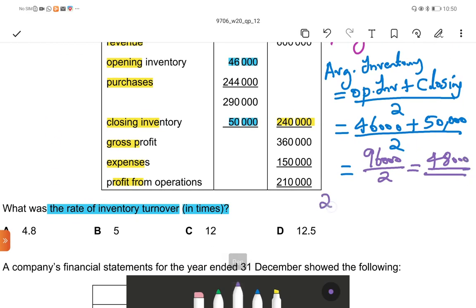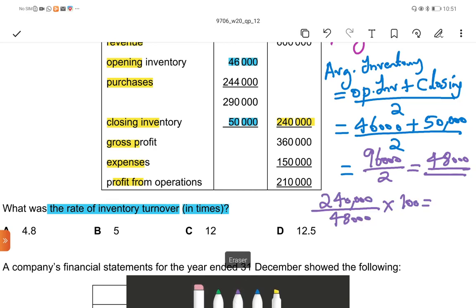So 240,000 divided by average inventory 48,000, multiply by 100 is equal to... no need to multiply with 100.